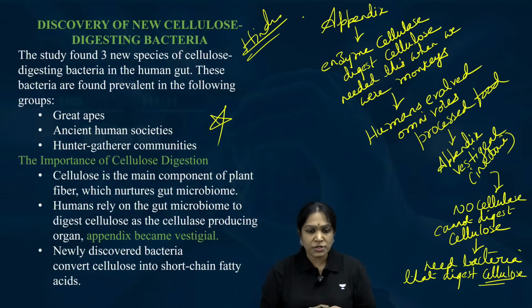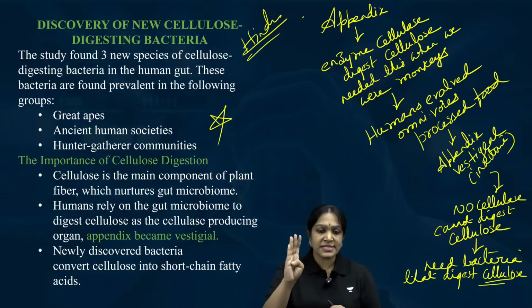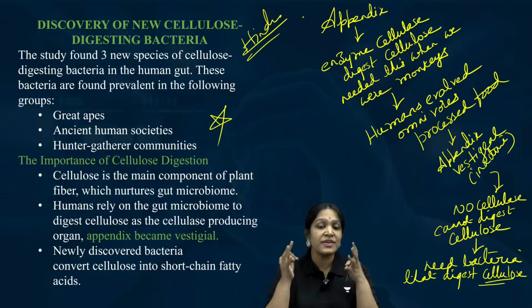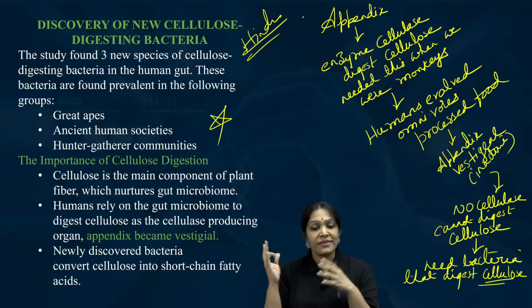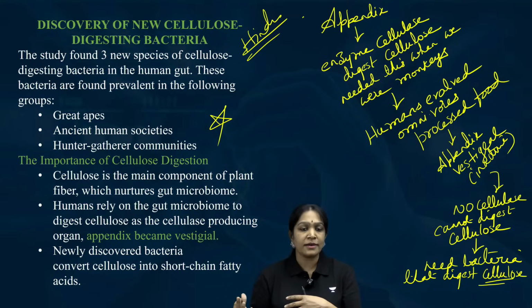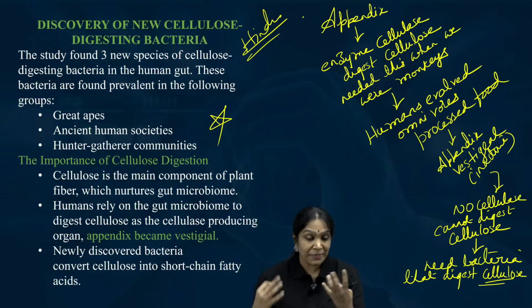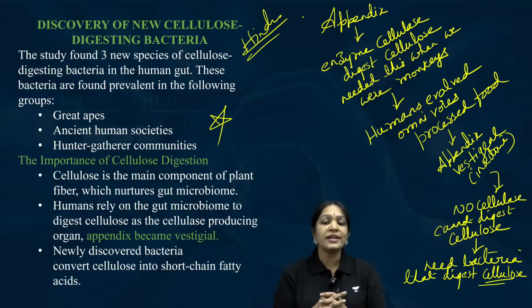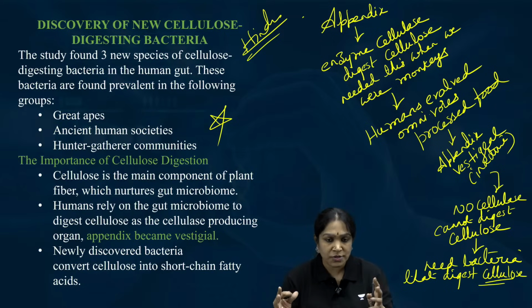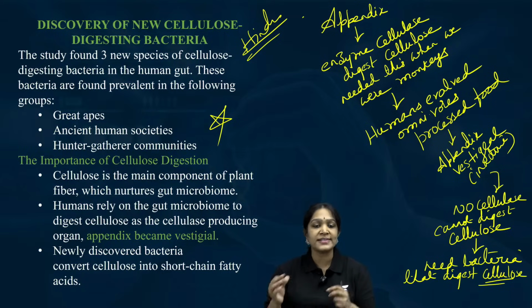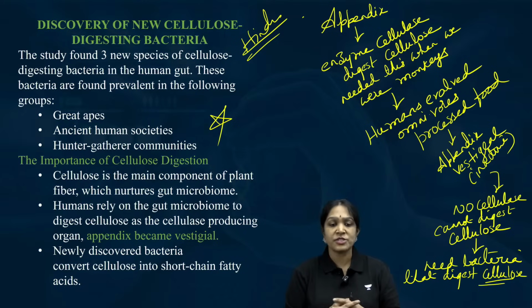Okay, the total story. The appendix produces an enzyme called cellulase. It will digest cellulose. When we were monkeys, we had this organ functional. But when we evolved, we became omnivorous and also started eating processed food. So we are not actually consuming more cellulose, and we did not require the appendix, so it became a vestigial organ.